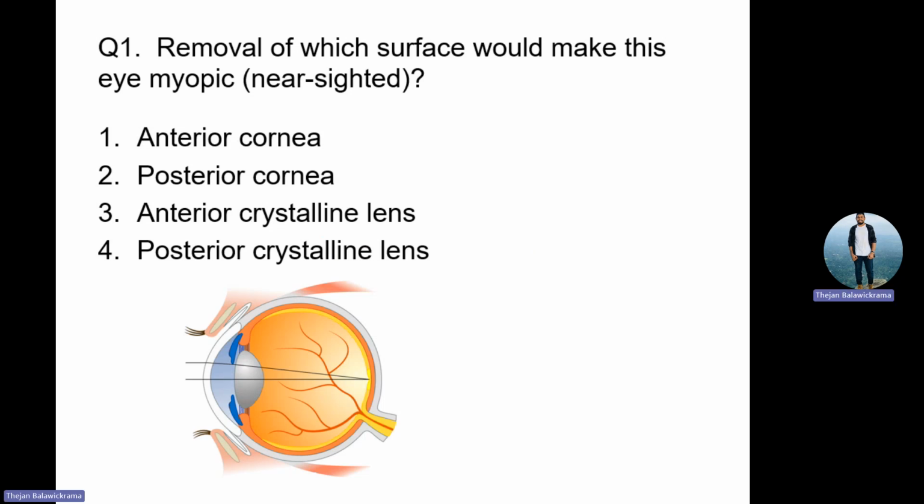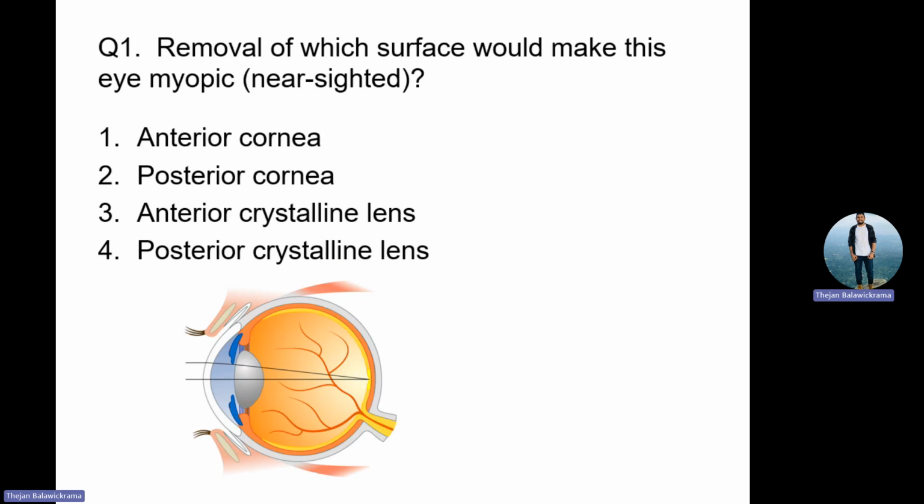So for this R, smaller is better. If this R value is less, the cornea gets more power. Understood? Because of what happens? If this is divided by 8, the value will go down. If it is divided by 6, the value will go up. Whatever value comes on top, maybe 100, divided by 8 gives a smaller value, but divided by 2 you will get a more value. So when the radius of curvature is less, you get more value.